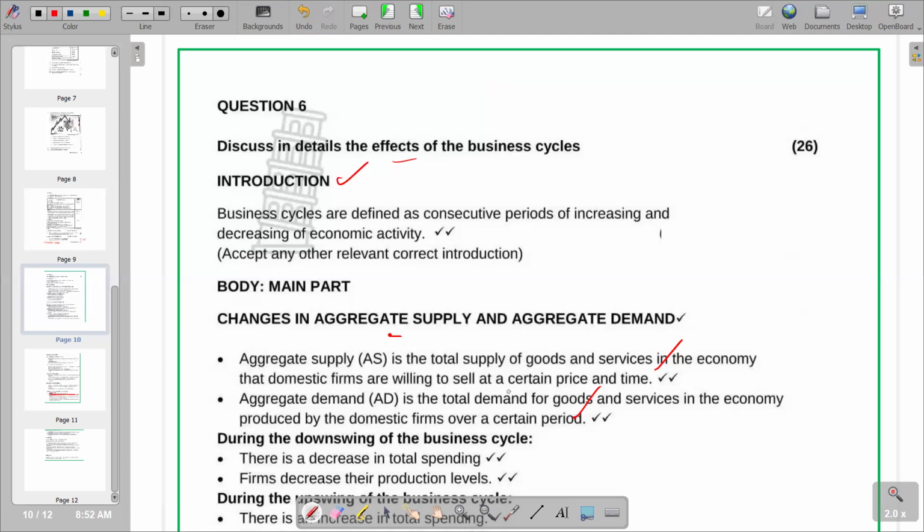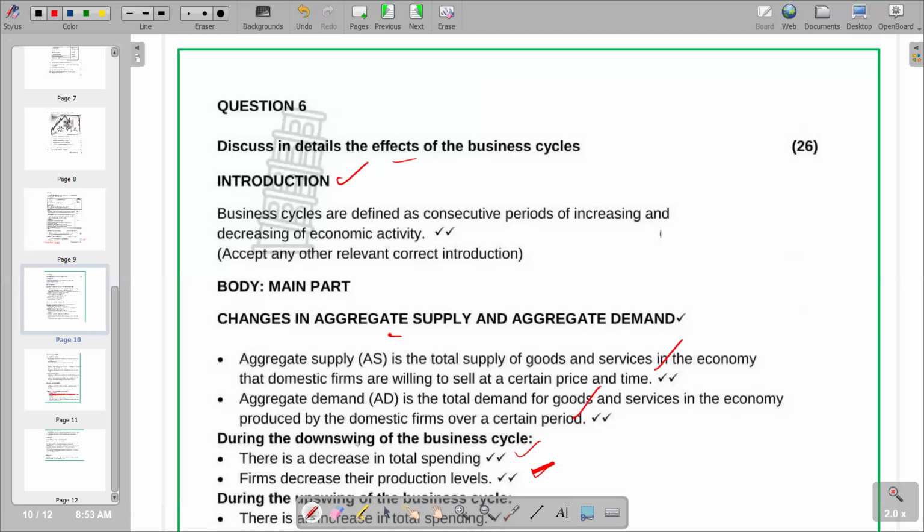And then also firms decrease their production levels. Remember, a downswing is associated with the high cost of production. It's associated with inflation. So obviously, we are going to see a reduction in the production levels as the cost of production will be high, and also a decrease in total spending. In the downswing, it's also associated with high interest rates, so credit lines are very expensive to access. And then obviously, even the households cannot easily access money, so their spending will also be reduced.